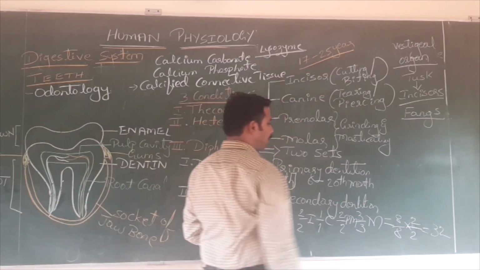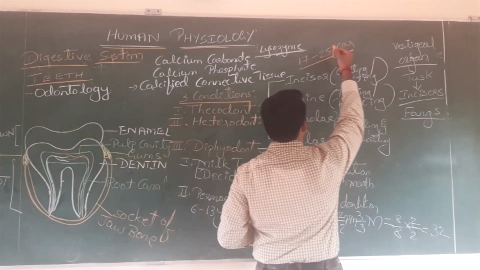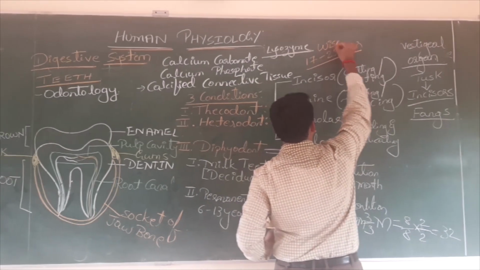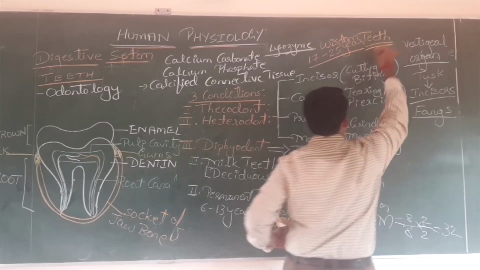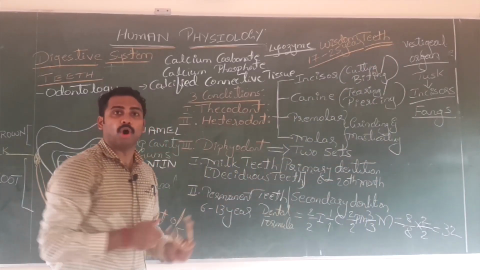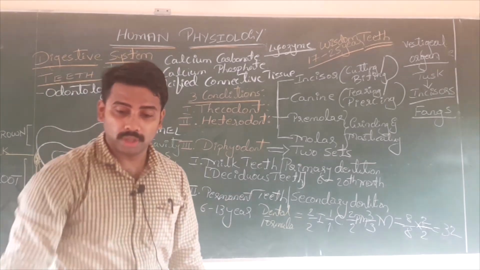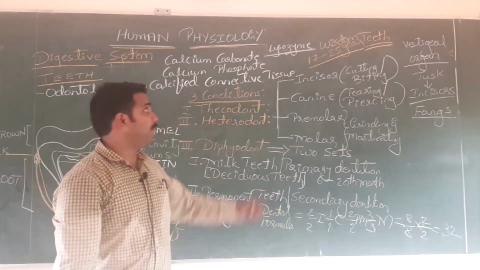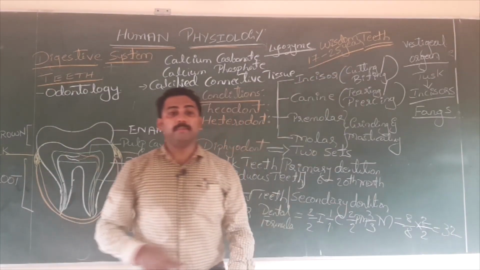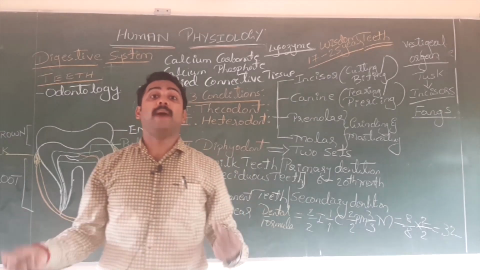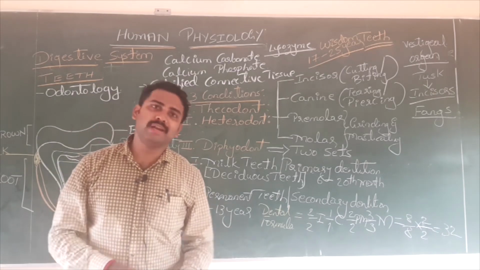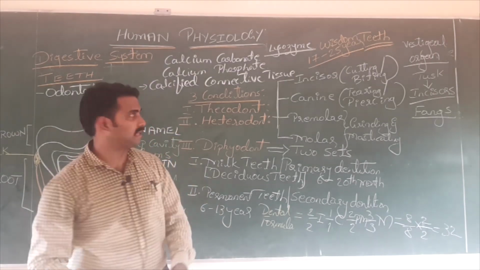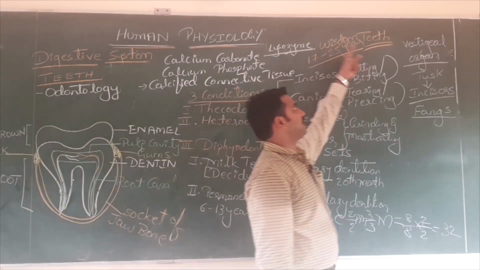Note it down. It is also a vestigial organ. In many humans, it may not appear at all. It doesn't matter. If it does not appear, it will not make that big difference. That is the reason why it is also an example for what? Vestigial organ. One example is canine. Another example is which one? Wisdom teeth. So this is your dental formula.